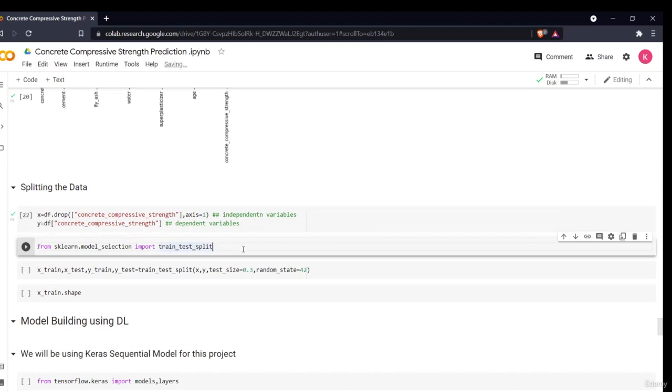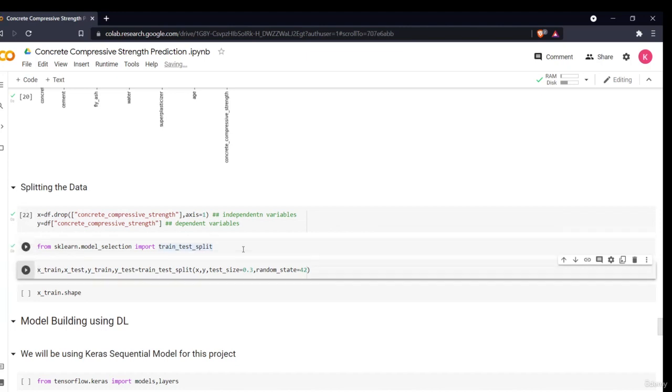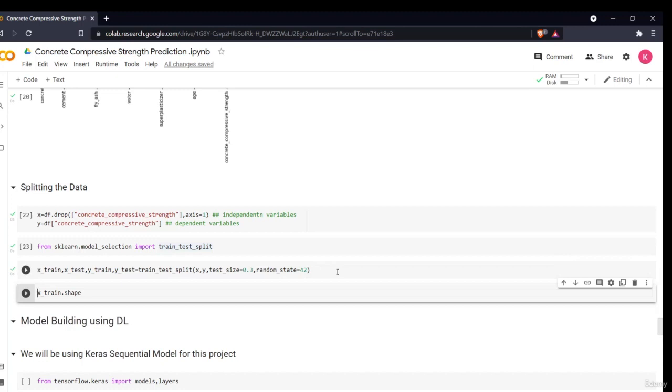So now the last thing I have to do is split my data. In this I am using the train_test_split function. This is the most common method you can use for splitting data. You can import it from model selection. I am passing my x data and y data, and I have written test_size equals 0.3, which means it will split our data in a 70-30 ratio: 70% for the train data, 30% for the test data. For random state, you can select any value. So now my data is split.